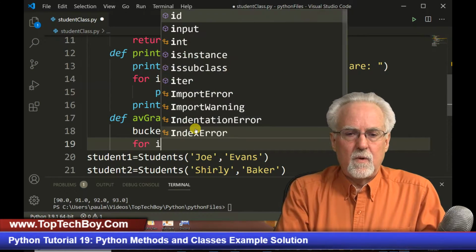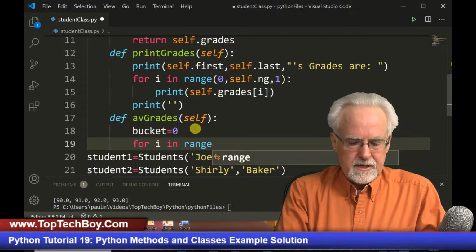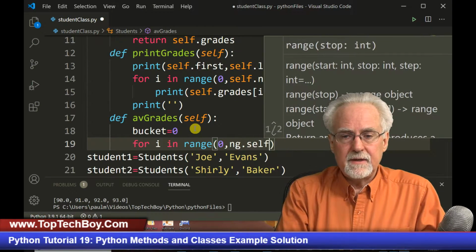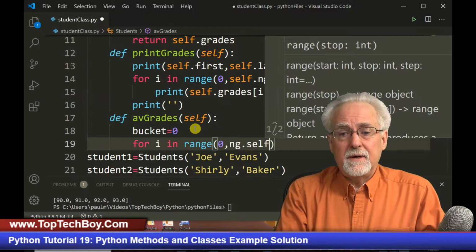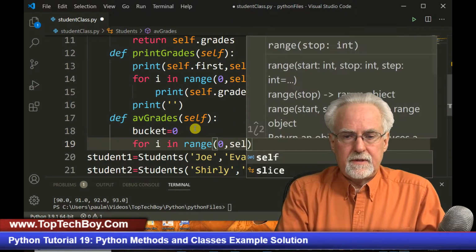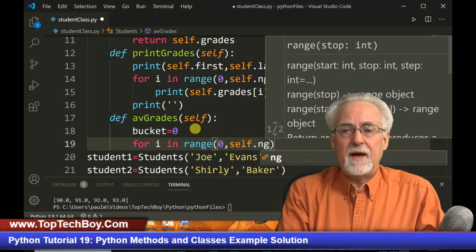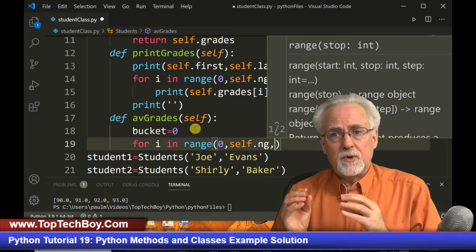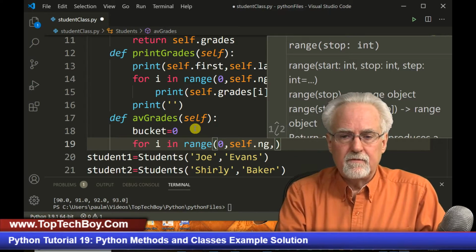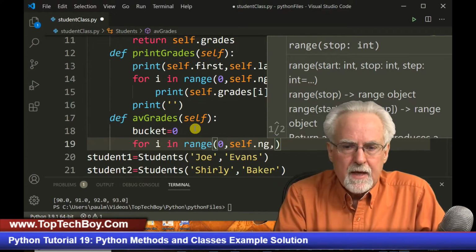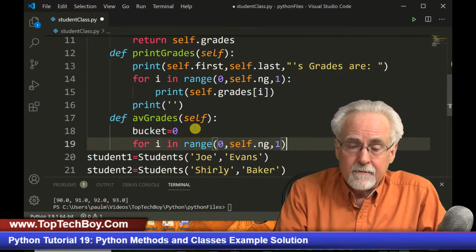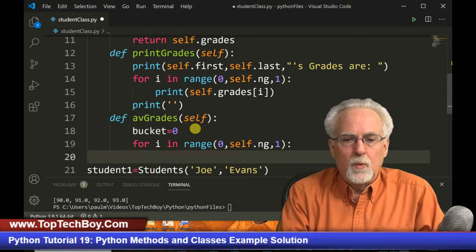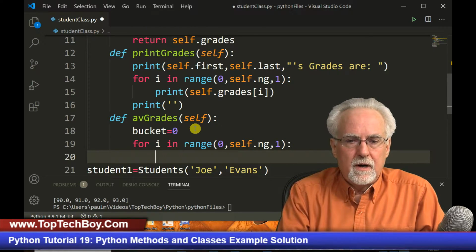And then I'm going to say for i in range, and then we're going to go from 0 to self.ng. Why do I have to do that? Because I want the number of grades associated with that student, because Teresa and Tom might not have the same number of grades. So I'm going to have self.ng, and then I'm going to increment by 1. Our friend, who's your friend? Mr. Colon.